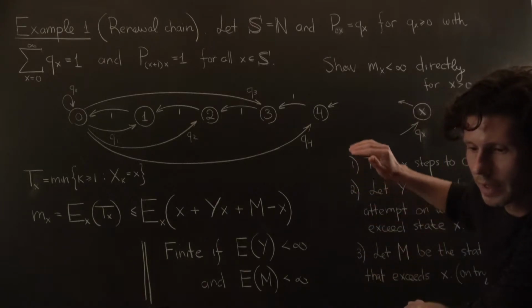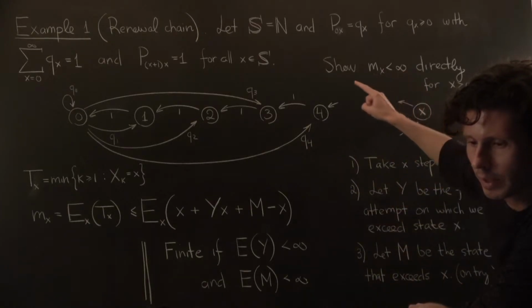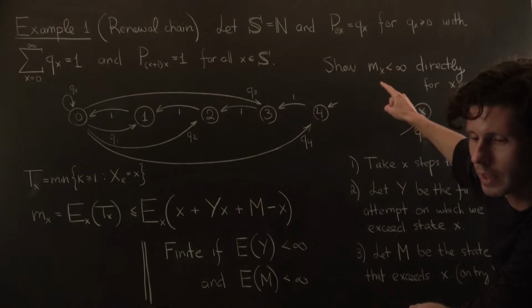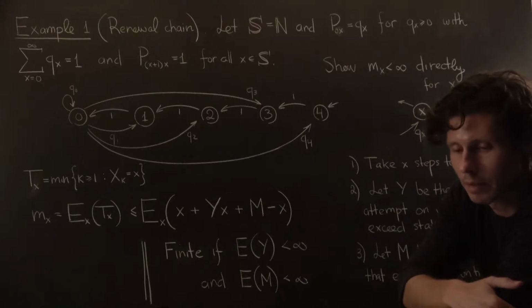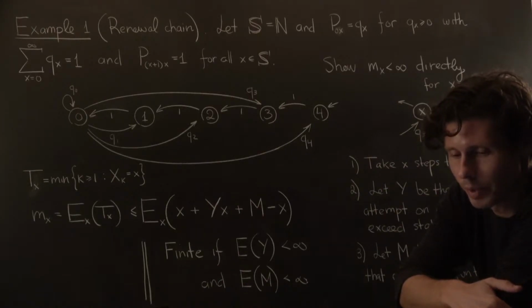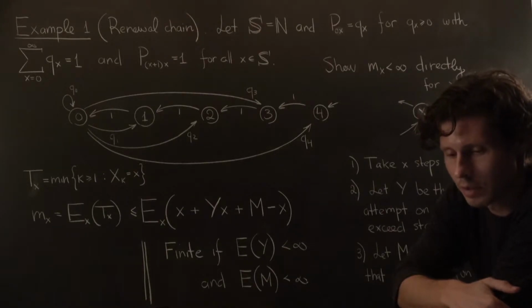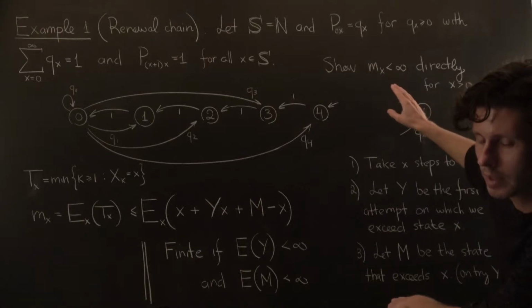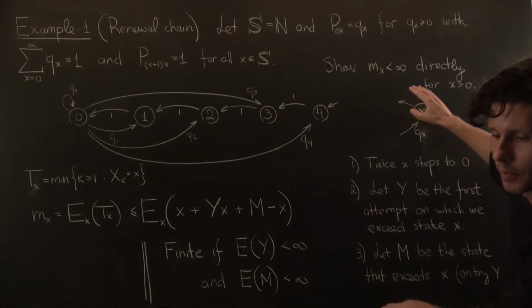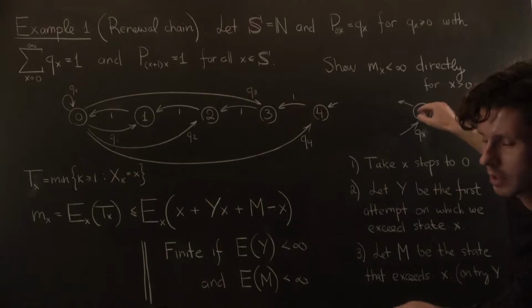So suppose we're tasked now to show that the expected return time to some arbitrary state x is less than infinity. And we're asked to show this directly without relying on any theorems related to irreducibility and positive recurrence, meaning that we can't state the chain is irreducible, therefore all the states are positive recurrent or none of them are, and then show that m naught is less than infinity and therefore conclude that mx is less than infinity. Here we're being asked to show this property directly for some x greater than 0.